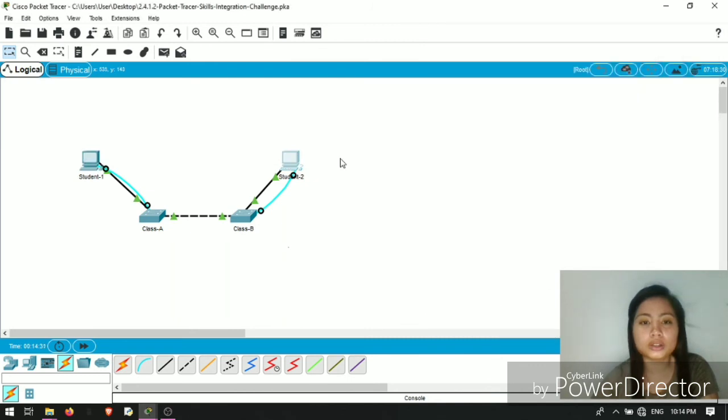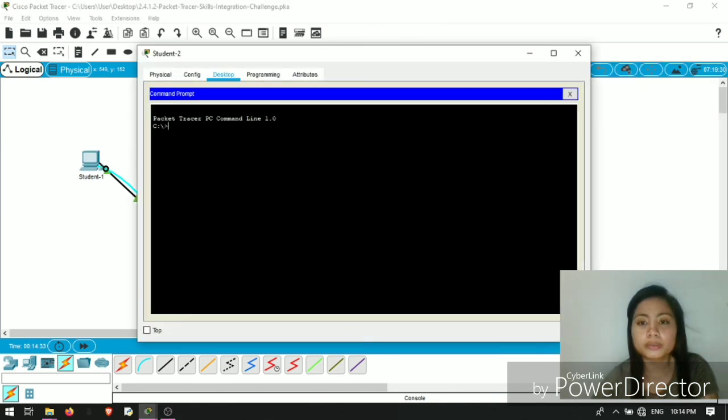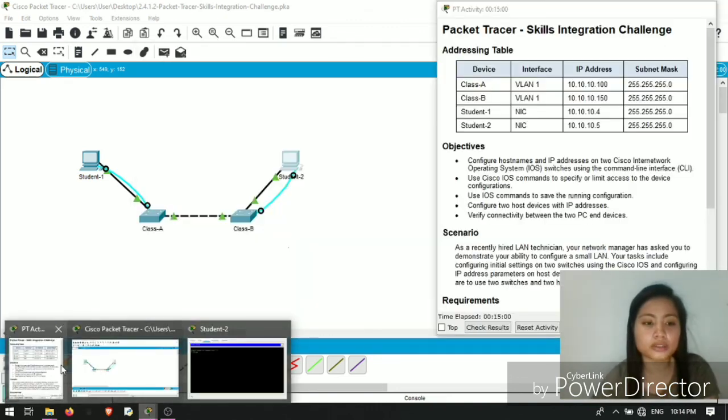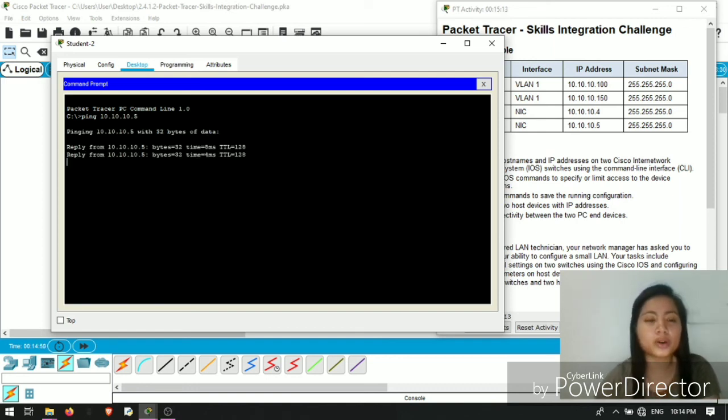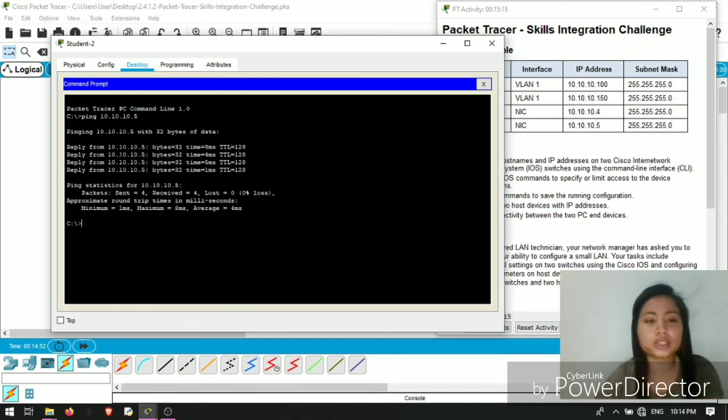And for Student 2 also, command prompt, then ping the IP address, 10.10.10.5. There you go. As you can see, it is also connected to our switch.